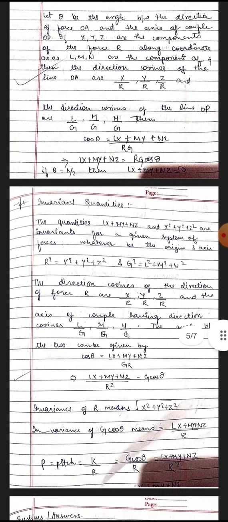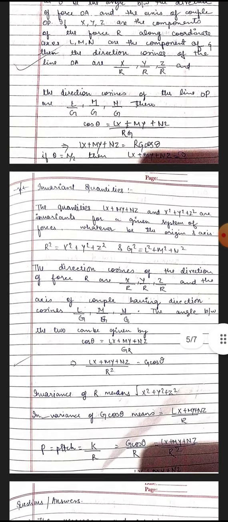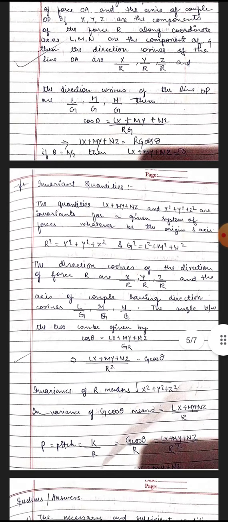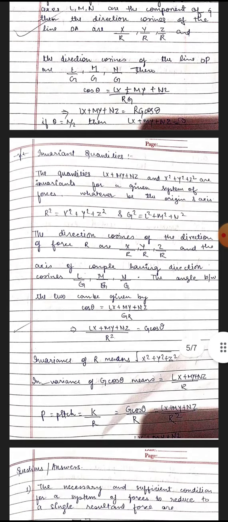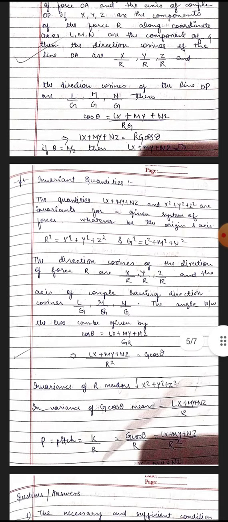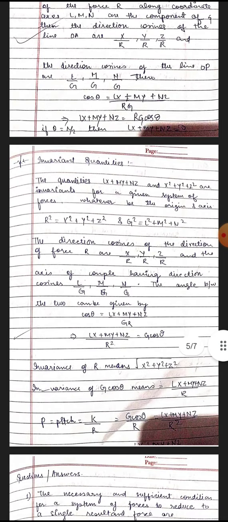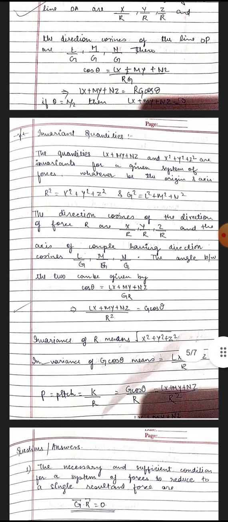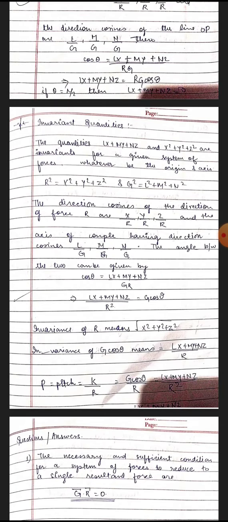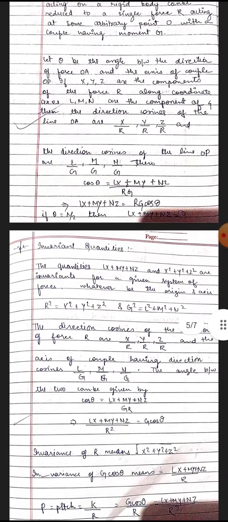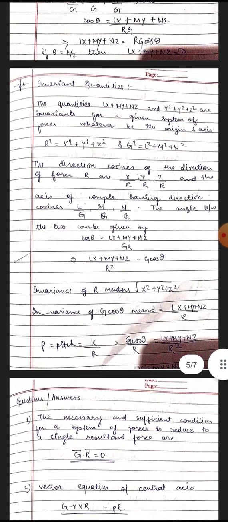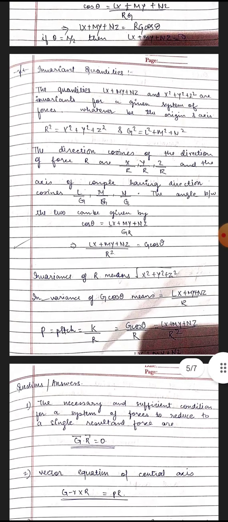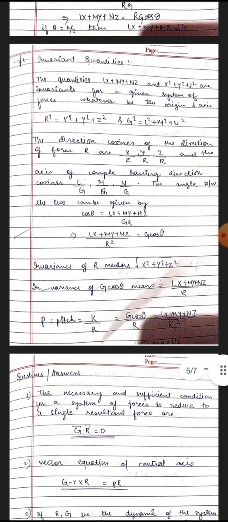If X, Y, Z are the components of the force along the coordinate axes, and L, M, and N the components of G, then the direction cosines of the line OA are X upon R, Y upon R, and Z upon R, and the direction cosines of the line OP are L upon G, M upon G, and N upon G. Then cos theta is equal to LX plus MY plus NZ upon RG, which implies LX plus MY plus NZ is equal to RG cos theta. If theta is equal to pi by 2, then LX plus MY plus NZ is equal to 0.